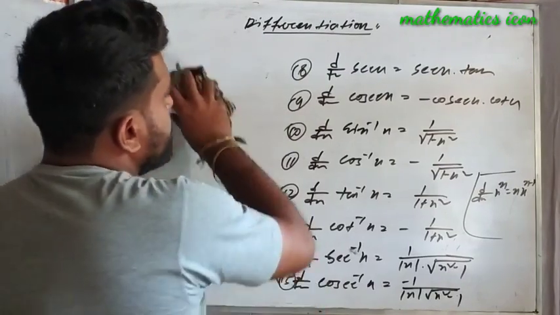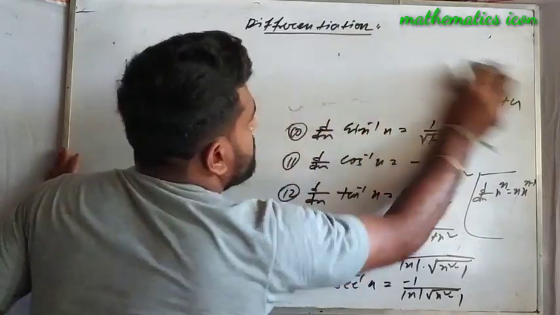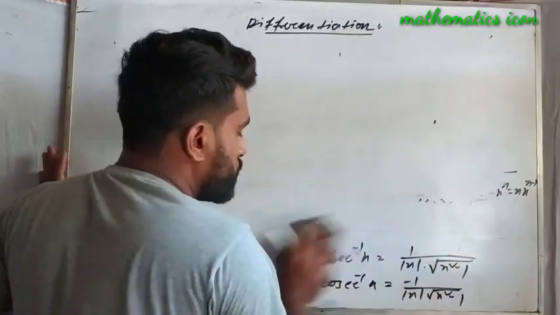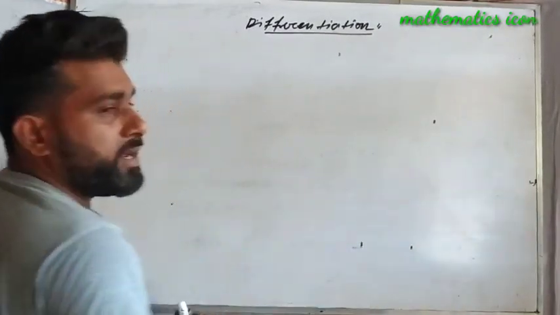Just write the formulas here. You will get these formulas in various books also; in every book these formulas are available.